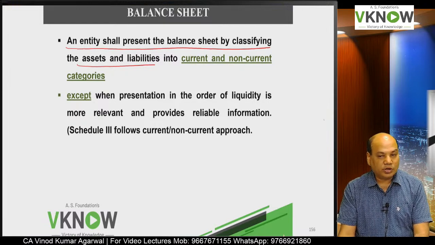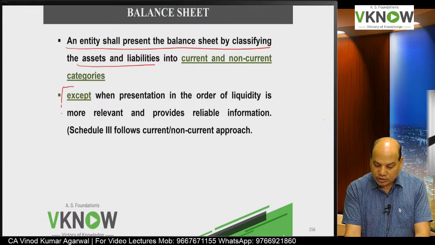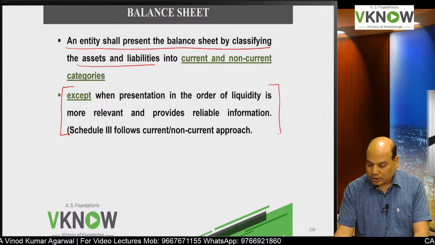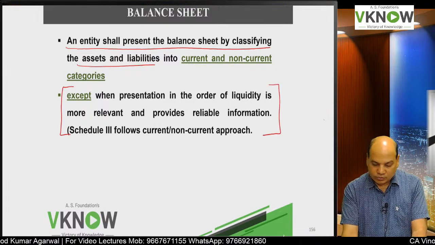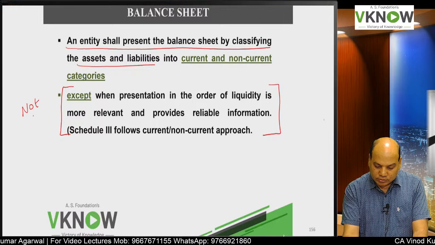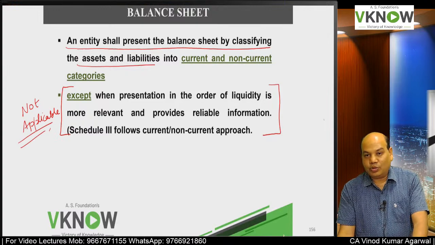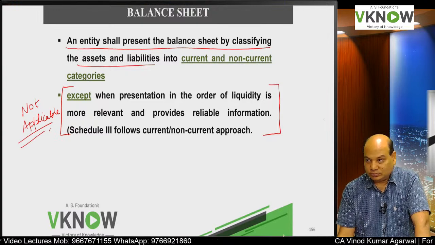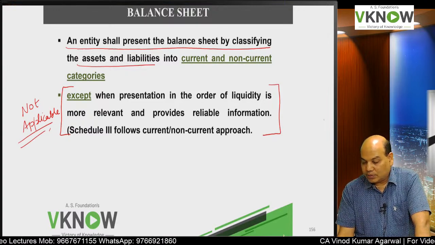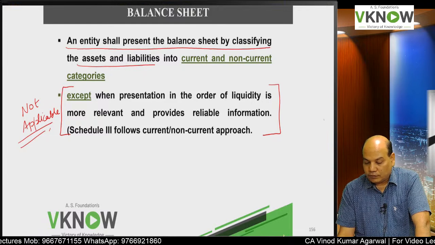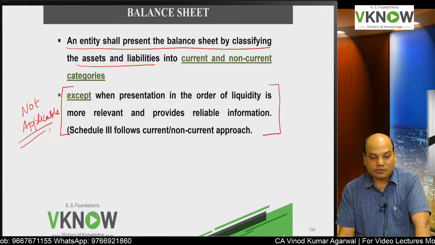This is the requirement of Schedule 3. One more line they have added, but right now not applicable in India, because Schedule 3 does not allow liquidity based presentation, except when presentation in the order of liquidity is more relevant and provides reliable information.